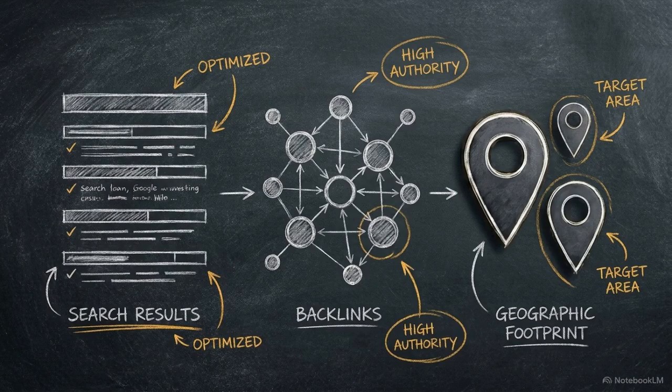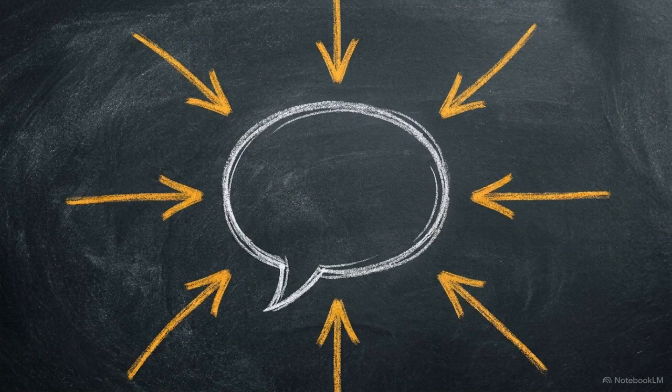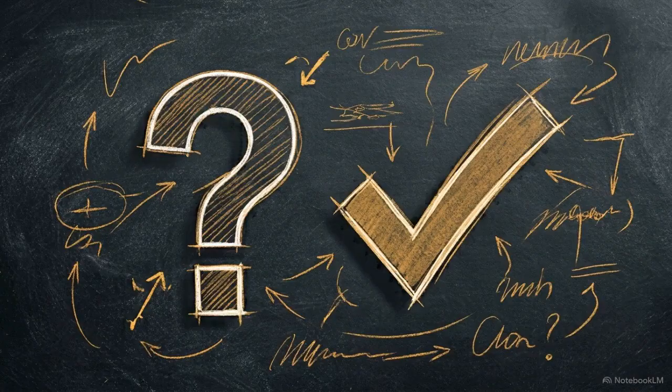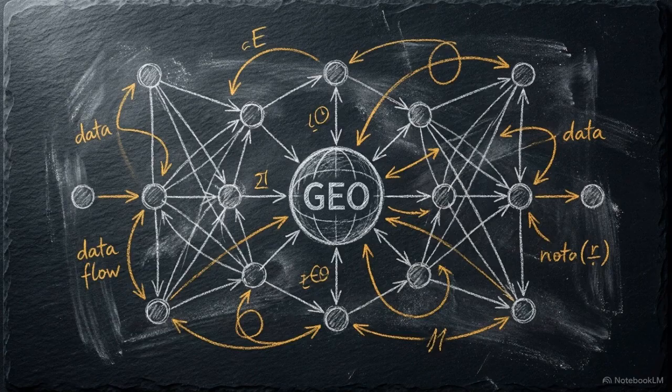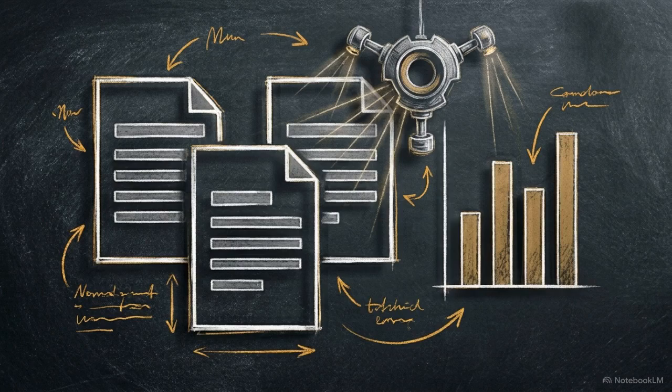Classic SEO demands keyword optimization, backlink architecture, and a verifiable geographic footprint to rank in traditional search. Answer engine optimization, or AEO, focuses on feeding data to AI assistants like ChatGPT, Gemini, and Copilot. These assistants retrieve data based on natural language queries, meaning they prioritize content formatted as direct questions and answers. Then there is generative engine optimization, or GEO, which targets the engines synthesizing complex research for users. GEO algorithms require deep contextual data, such as white papers and industry trend reports, to benchmark and recommend a brand.